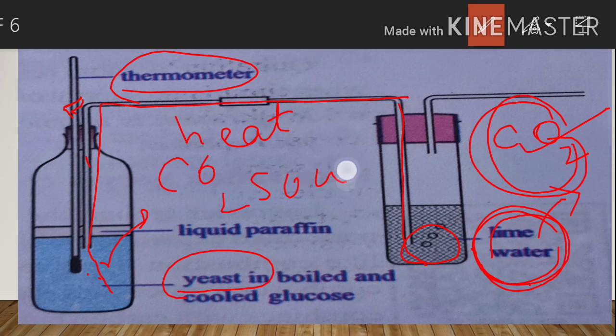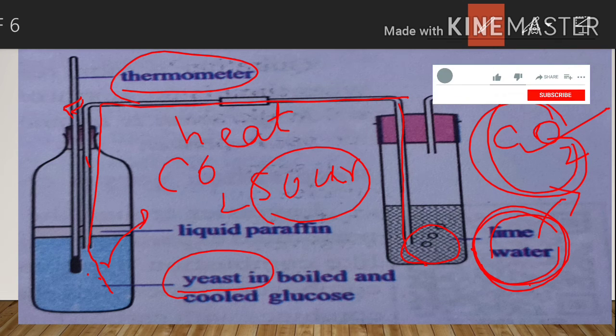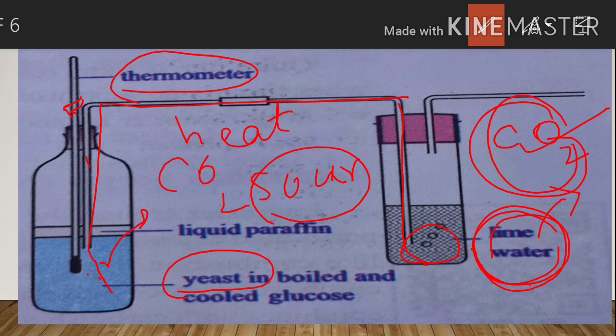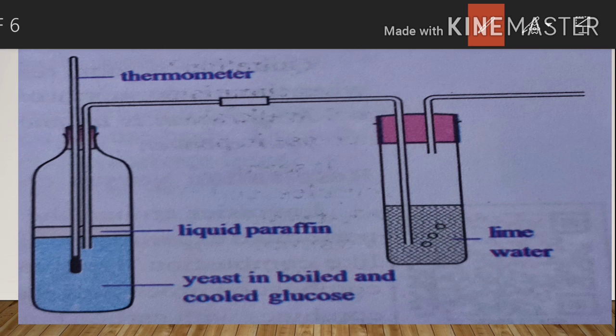The sour smell indicates that ethyl alcohol is produced. In our house, we have already observed idli batter or dosa batter. If we leave it outside the fridge for 2 days, what will happen? A sour taste comes from the batter. That indicates that ethyl alcohol is produced in the batter. So these are all the indications of ethyl alcohol production.